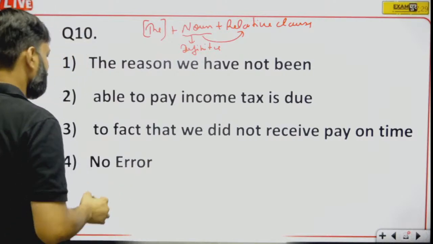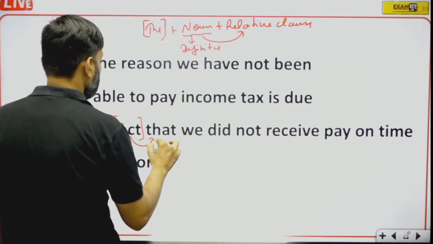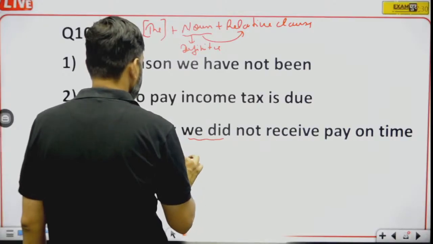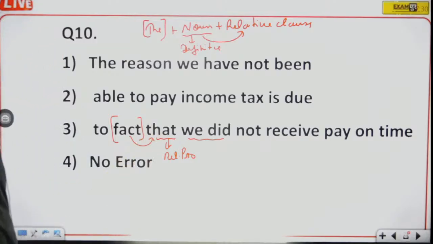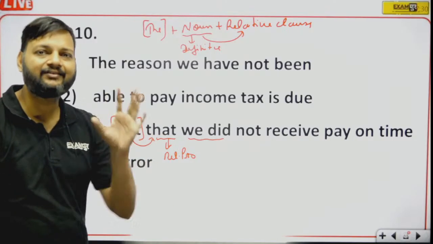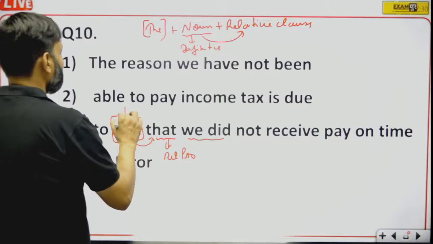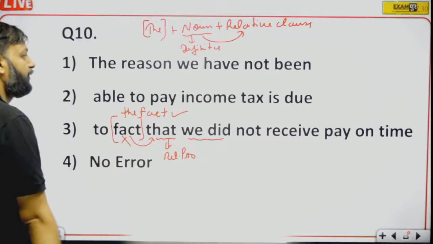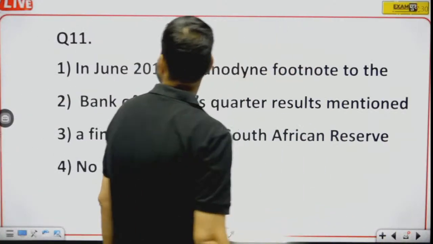So here, as you can see, fact is a noun which is followed by a relative clause, that we did not receive pay. So that is a relative pronoun. So fact is followed by a relative clause, and if a noun is followed by a relative clause, it means it is definite, and the definite article should be used with it. So here fact will become the fact. Clear?